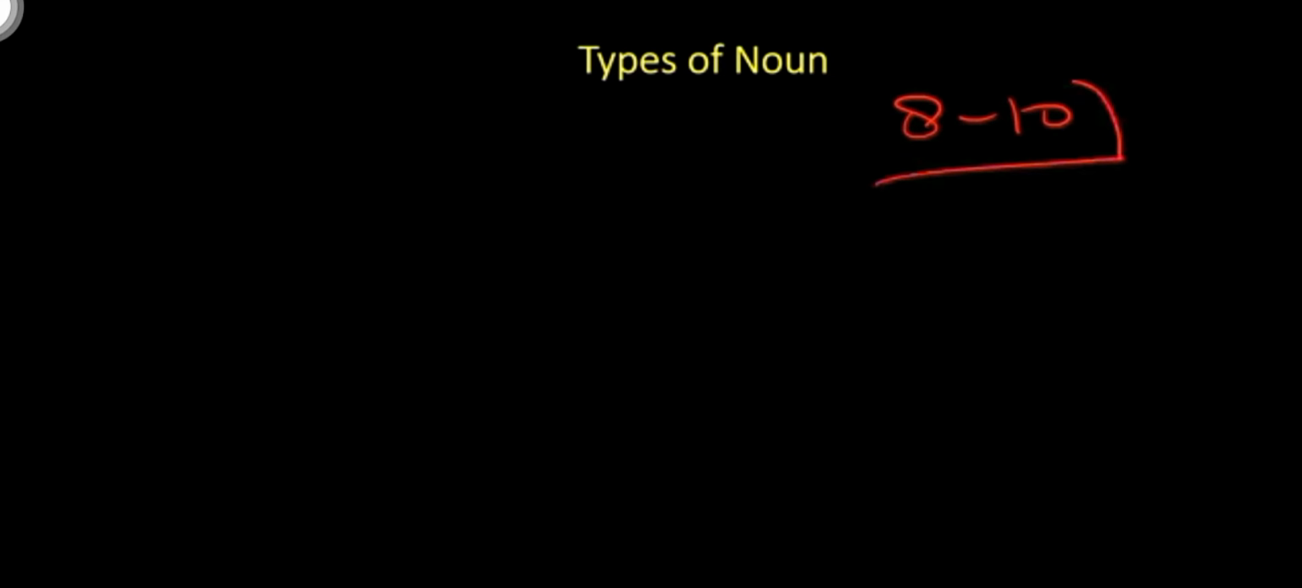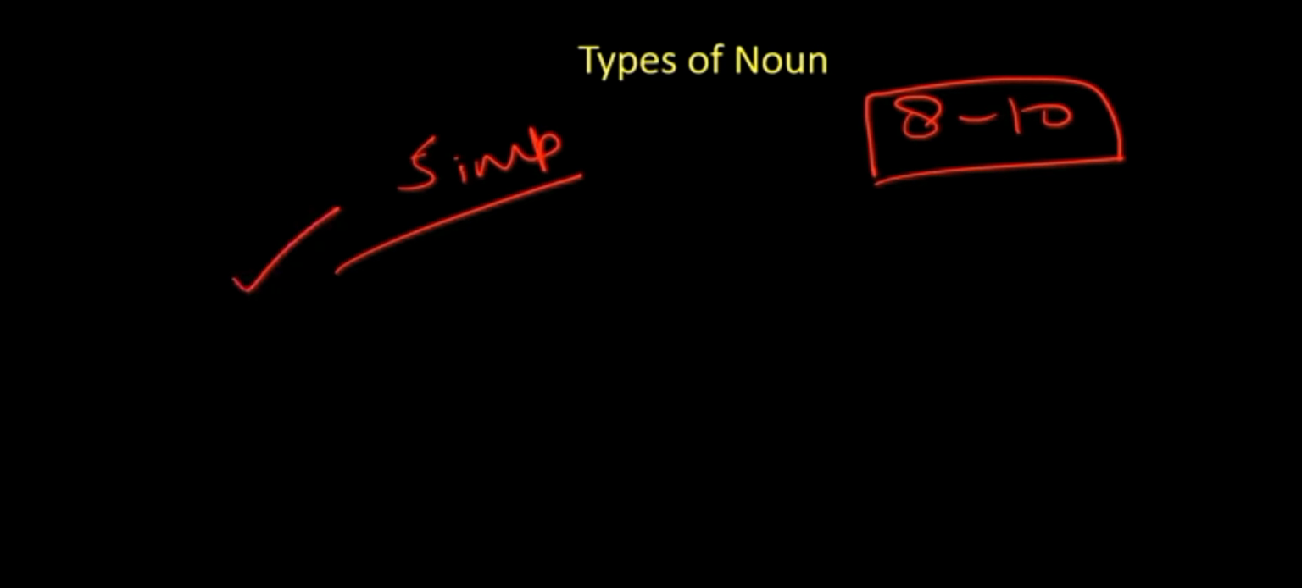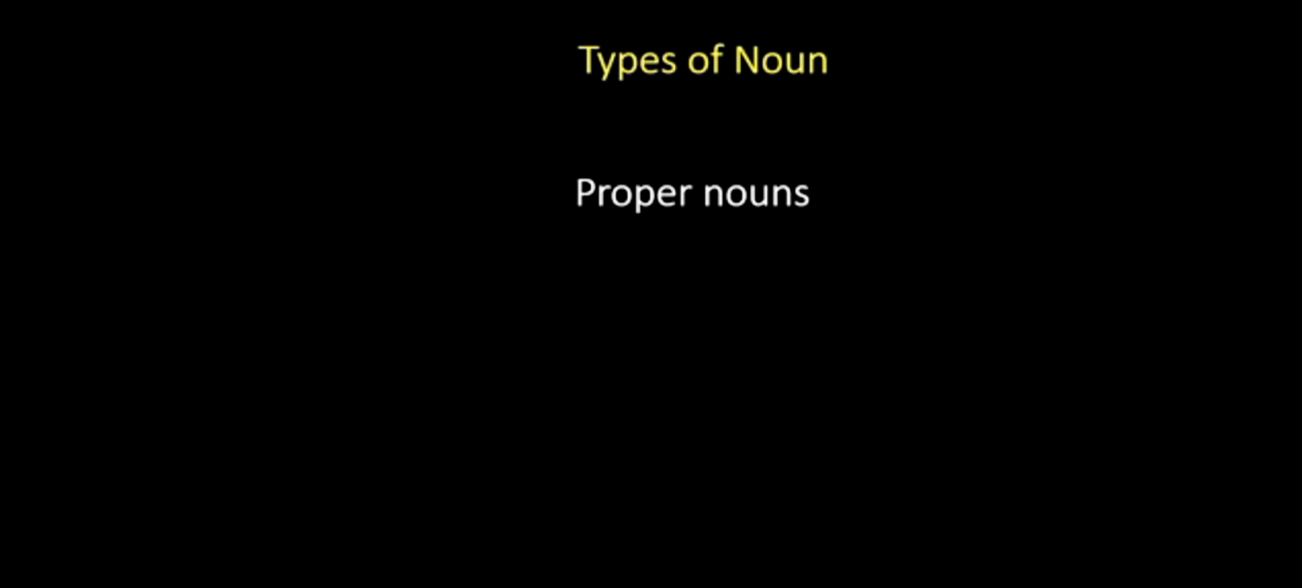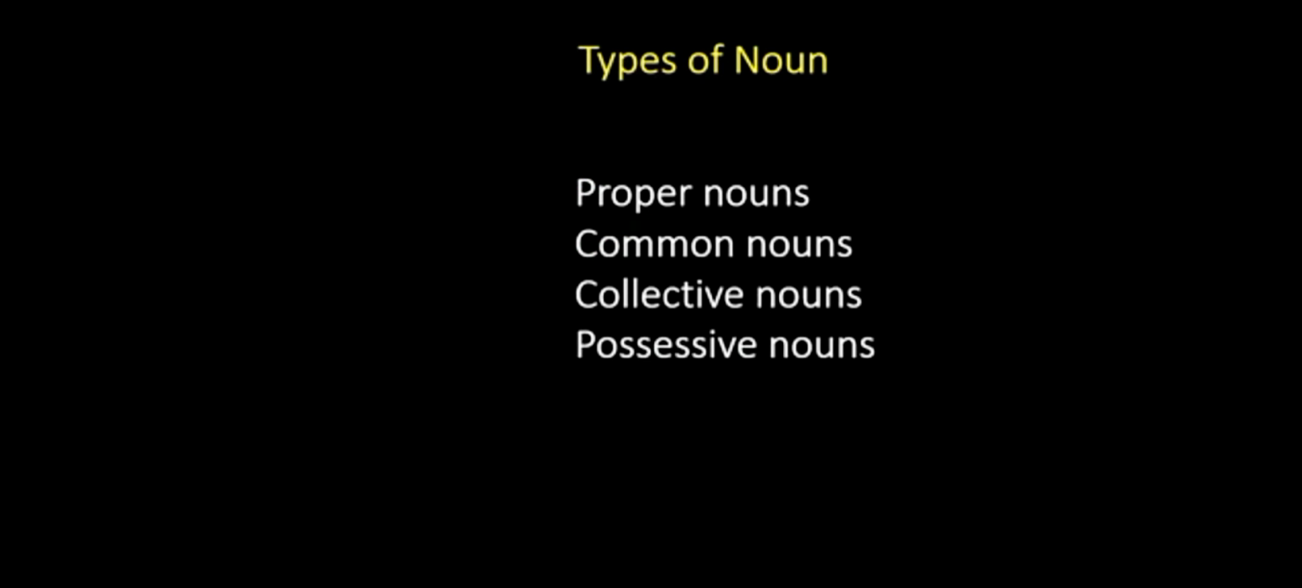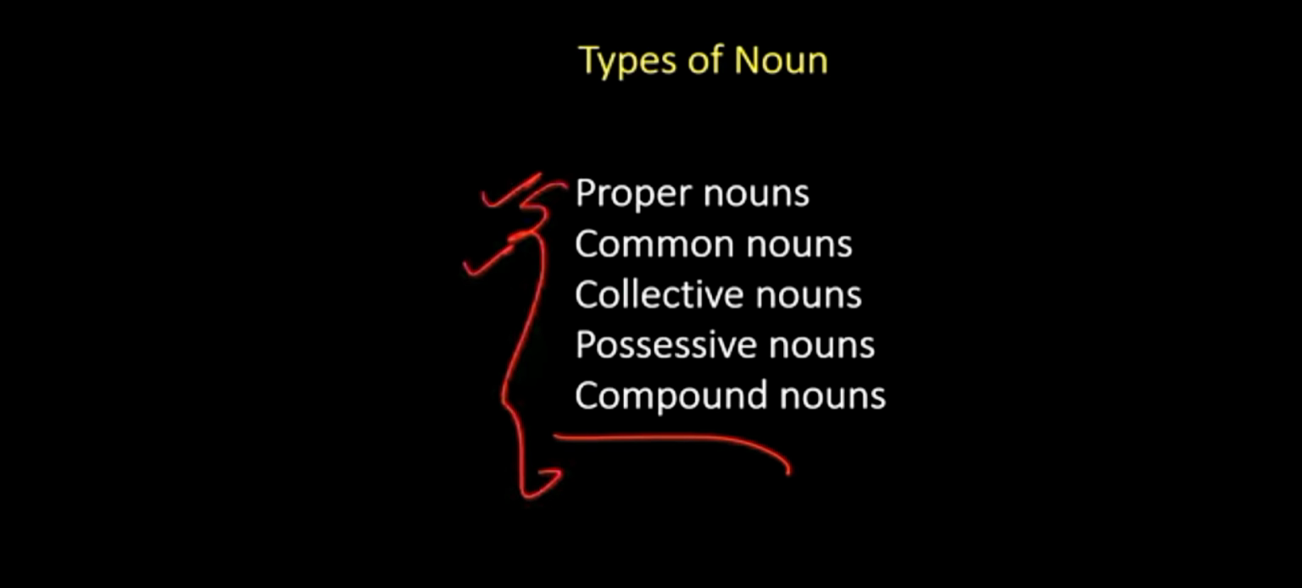How many types of noun do we have? We have 8 to 10 types of noun, but in this particular chapter, we are going to discuss 5 important types of noun that are more important in your day-to-day life. Here is your list. In the list, we have proper nouns, then we have common nouns, collective noun, possessive noun, and compound noun. Don't worry, we will have a detailed discussion of each one of them in the upcoming slides.